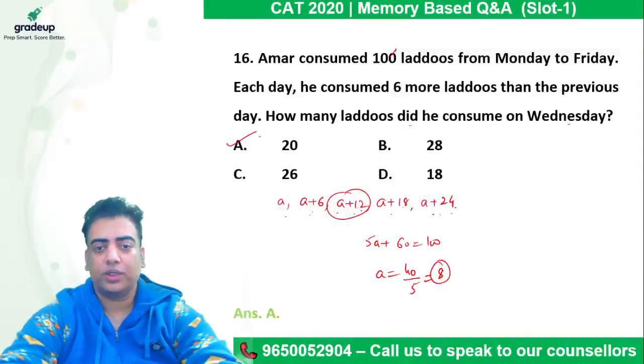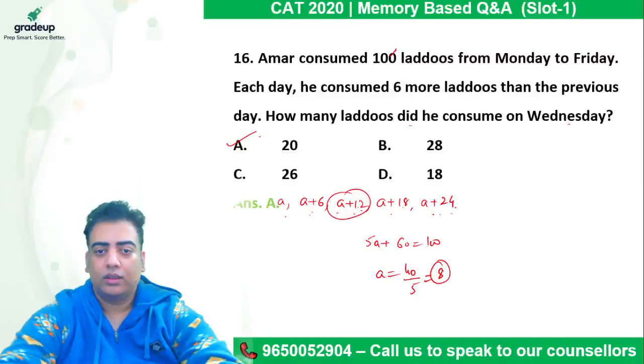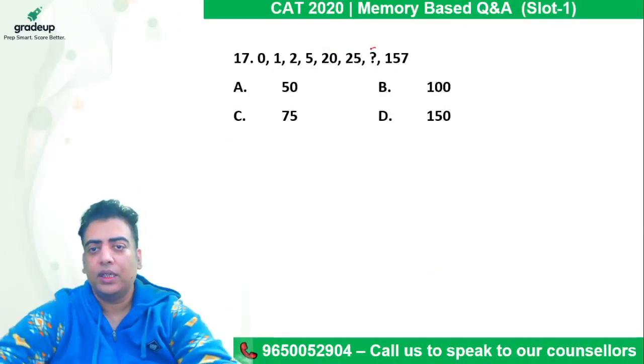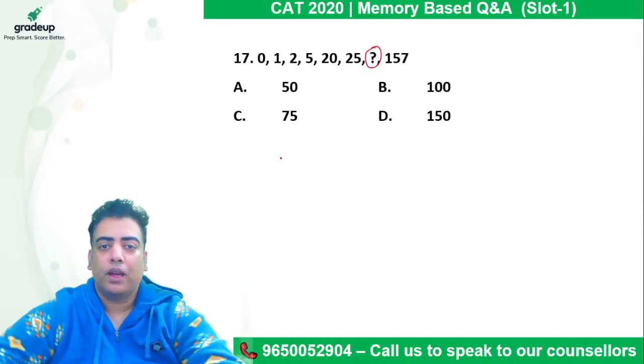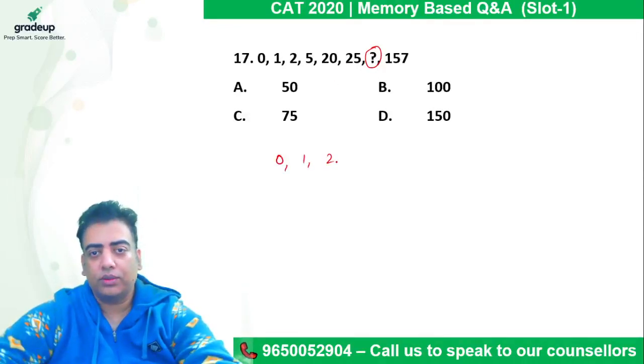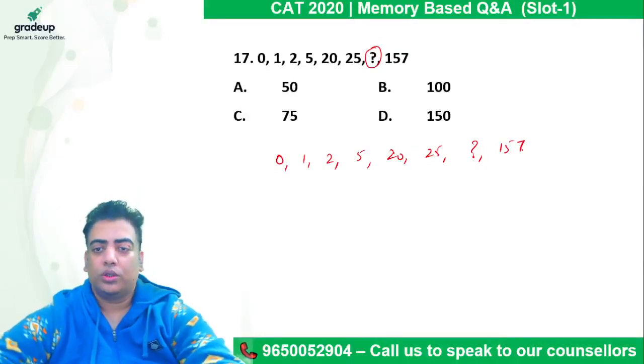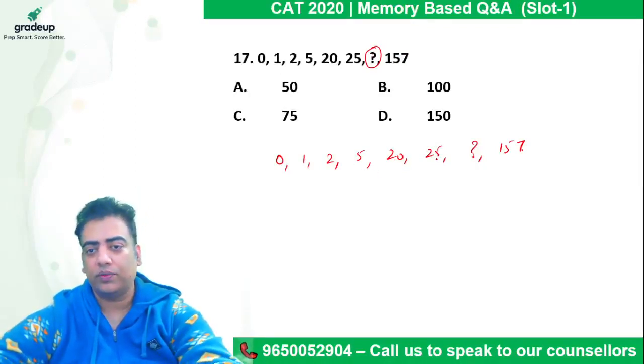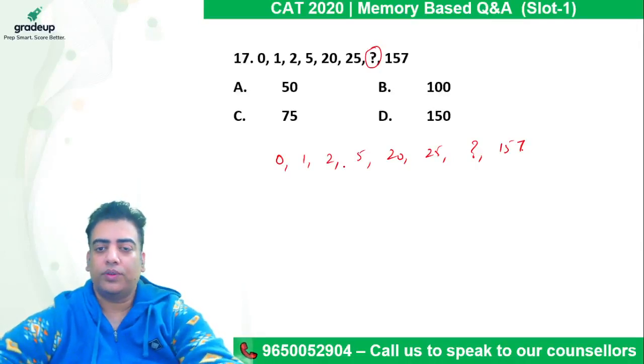Okay, so the next question is on series. We need to find the unknown number here. We are given 0, 1, 2, 5, 20, 25, then a question mark, then 157. If we observe, the increase or decrease is not constant. From 5 to 20, that is not an increase of 5 only. So we need to figure out how it is behaving.